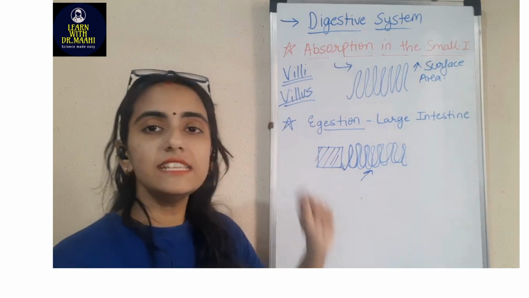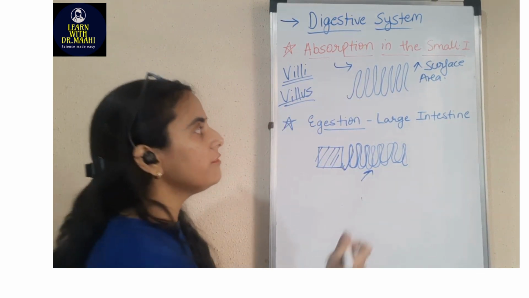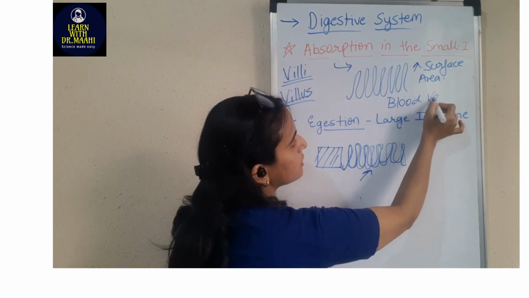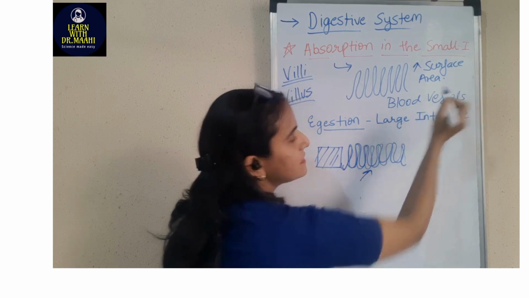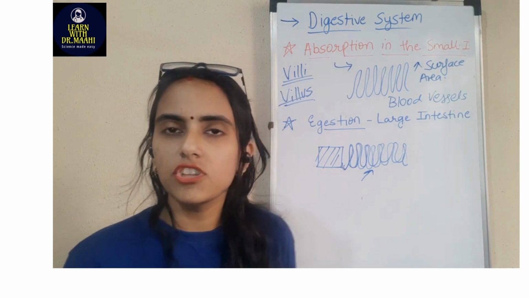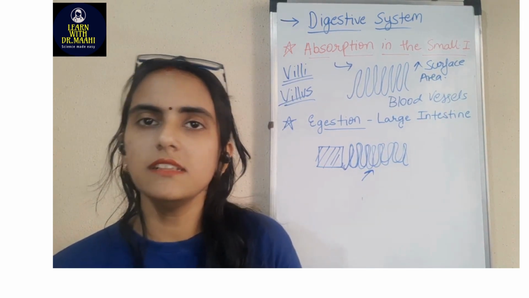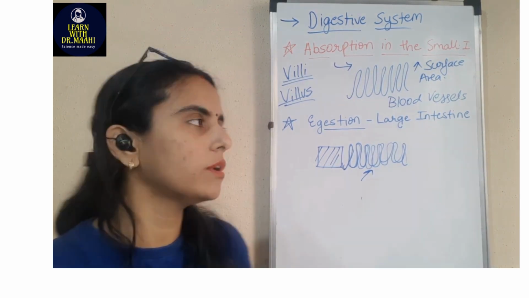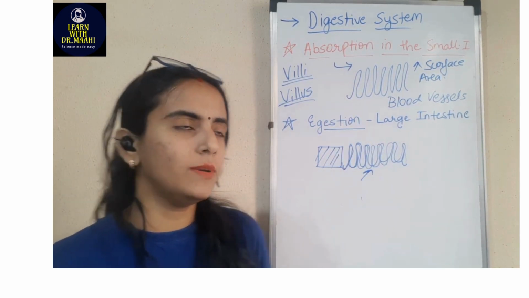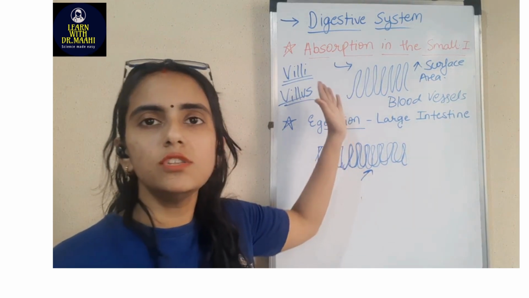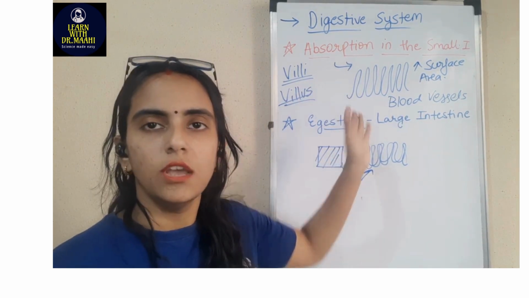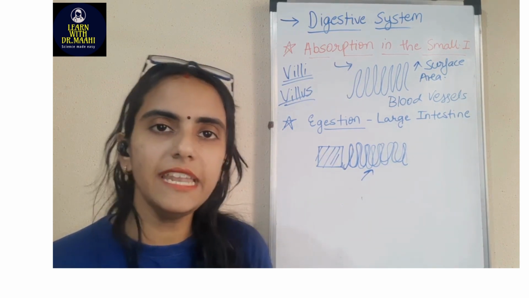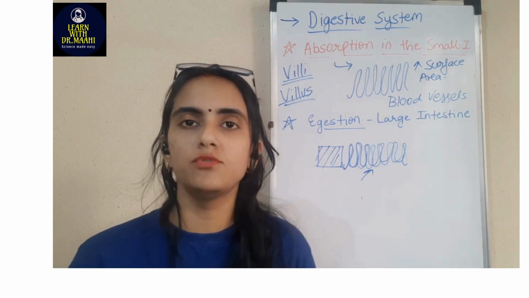Okay. Now these villi also consist of blood vessels. Now what is blood vessels? We know what is a vessel. Vessels are normal bartan that we have in our kitchen. So what are going to be blood vessels? Blood vessels are going to be small bartan which are carrying blood in our body. So they are called as blood vessels. So there are blood vessels which are present in this villus. So blood helps to absorb whatever nutrients we need. So that is called as absorption.